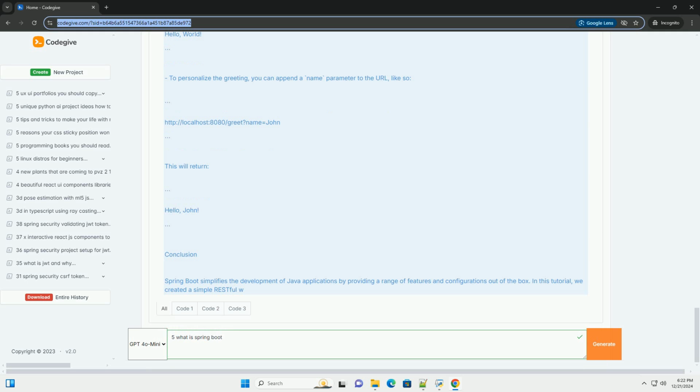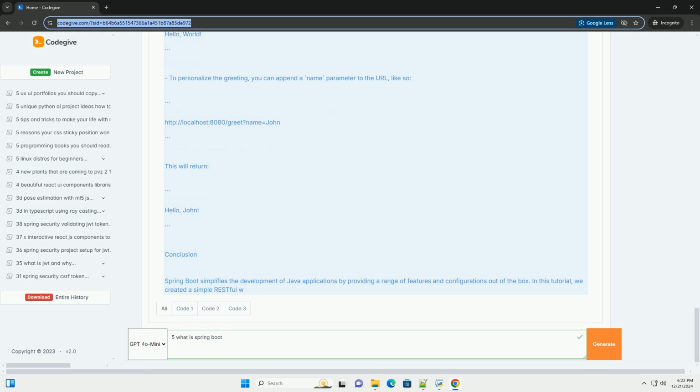Step 4, running the application. 1. Locate the main application class, DemoApplication, in the same directory. It should look like this. Java. package com.example.demo; import org.springframework.boot.SpringApplication; import org.springframework.boot.autoconfigure.SpringBootApplication; @SpringBootApplication public class DemoApplication. public static void main(String[] args). SpringApplication.run(DemoApplication.class, args).